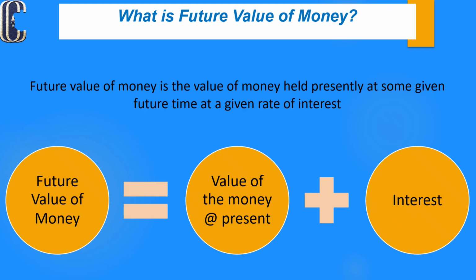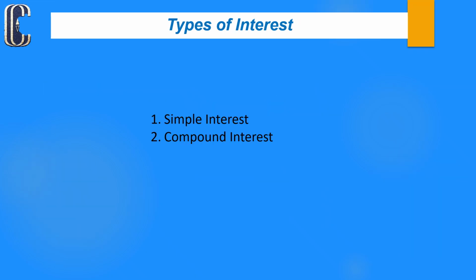For understanding purposes, the simple equation: future value of money equals value of the money at present plus interest. If you want to know the future value of the money, first we should know about the interest, the additional grown amount.